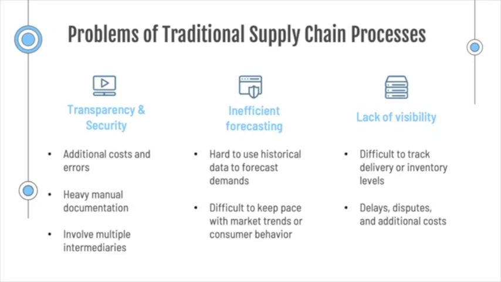Secondly, it is hard to forecast, since historic data is hard to collect and there might be some errors due to the manual documentation. Third, the lack of visibility. It is hard to track inventories in the warehouse and the delivery of the products. There might be some delays and disputes.